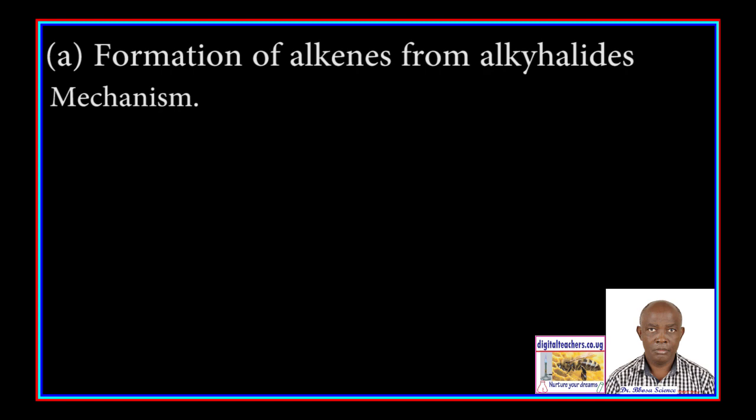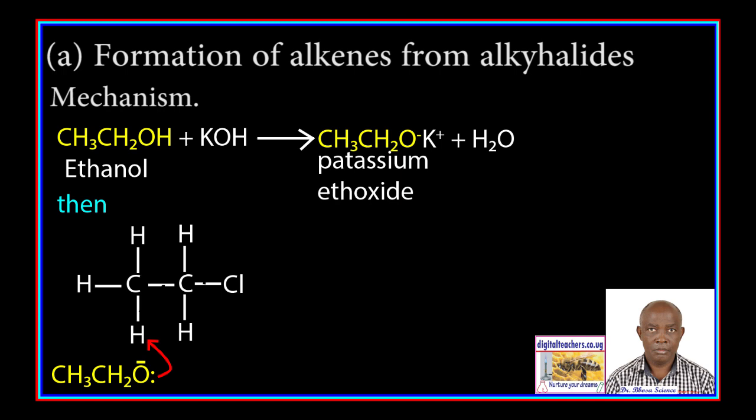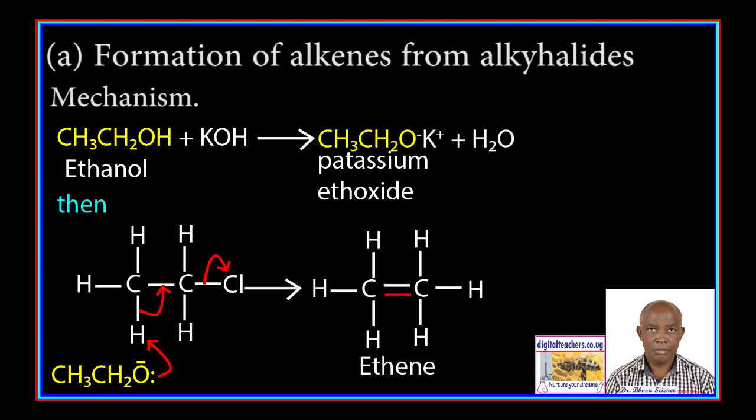In the mechanism, ethanol reacts with potassium hydroxide to form potassium ethoxide and water. Then the ethoxide ion removes a hydrogen atom from the carbon next to the one carrying a chlorine atom. A double bond forms as the bond between that carbon atom and chlorine atom breaks to form ethene.